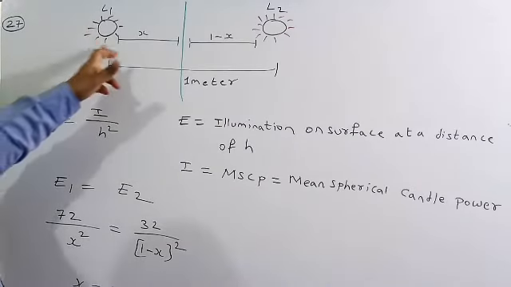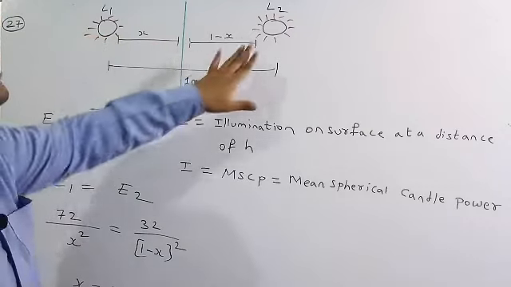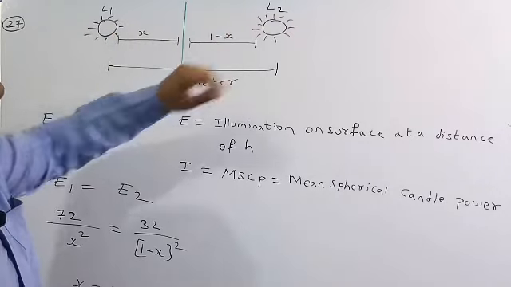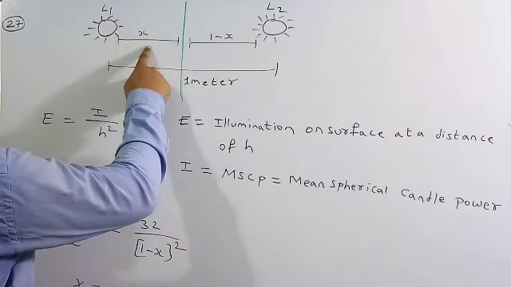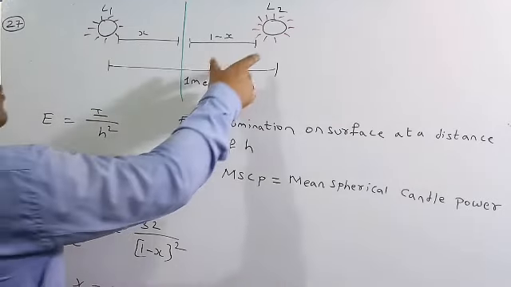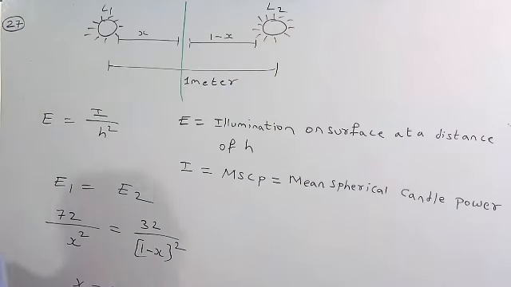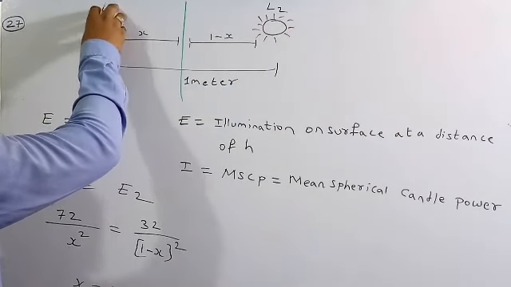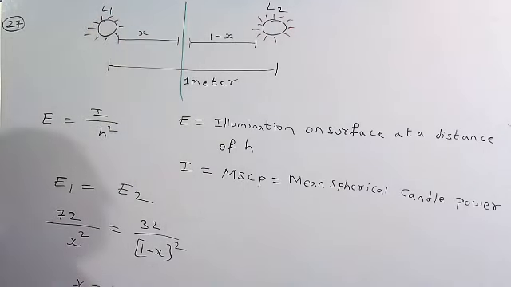So these are the two lamps. This is a surface. I kept the distance between these two lamps as 1 meter. So I kept the surface between these two lamps L1 and L2. Let me assume the surface is at a distance of x meters from lamp L1. So this is at 1 minus x meters from lamp L2. The illumination will be high at the surface near lamp L1, but as the distance increases, the illumination decreases.